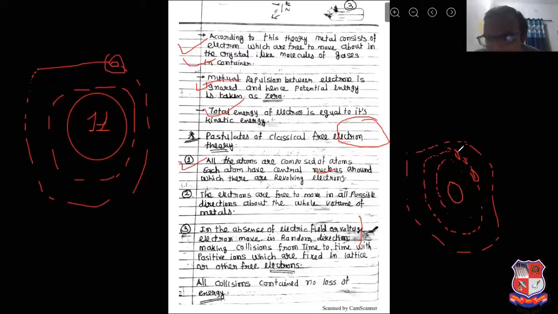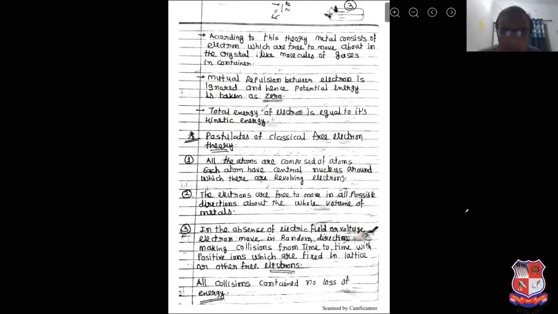यहाँ पे एक इलेक्ट्रॉन है, यहाँ पे दूसरा इलेक्ट्रॉन है, तो दोनों इलेक्ट्रॉन के बीच रिपल्सन होगा. वो रिपल्सन के मुताबिक पोटेंशियल एनर्जी जीरो रहेगी. It is the assumption: mutual repulsion between electrons is ignored. That's why the potential energy of the electron is zero, and the total energy of the electron is equal to its kinetic energy. So it is the assumption related to classical free electron theory.